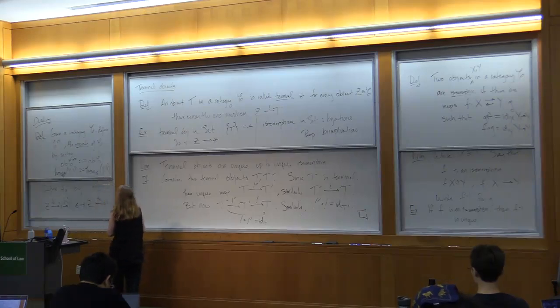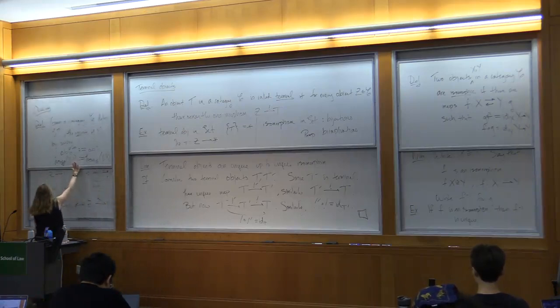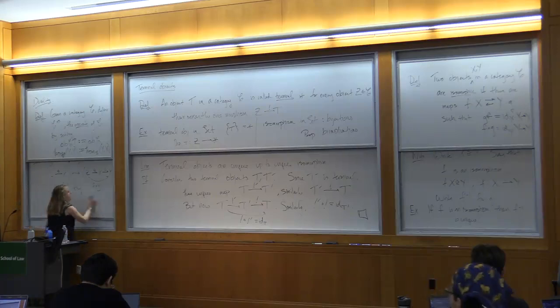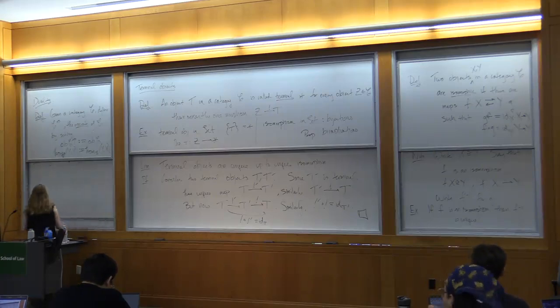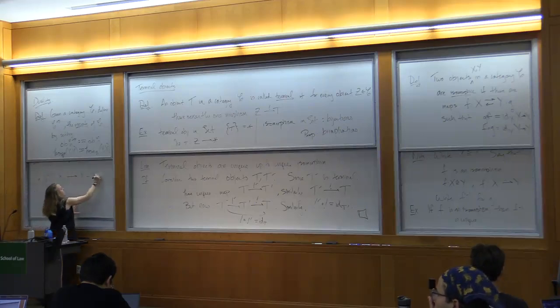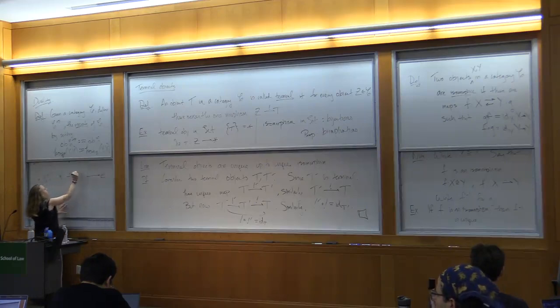And if we have composition, maybe I'll just draw this. We're thinking about whether or not we have composition in C op. So say that in C op, I have arrows that I want to compose.